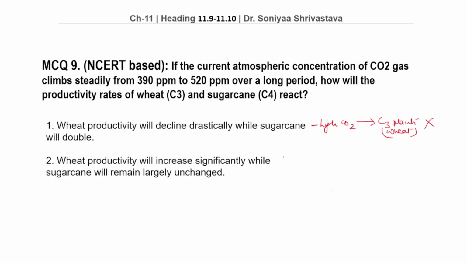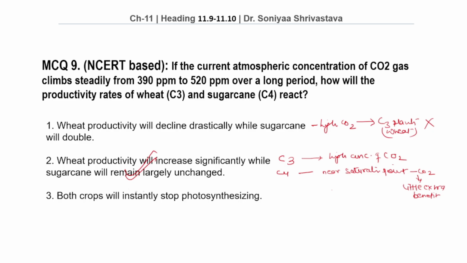We have seen that C3 plants continue to respond positively to high concentration of CO2, while C4 plant is already near its saturation point. So, additional CO2 provides little extra benefit. So, this is our correct answer.